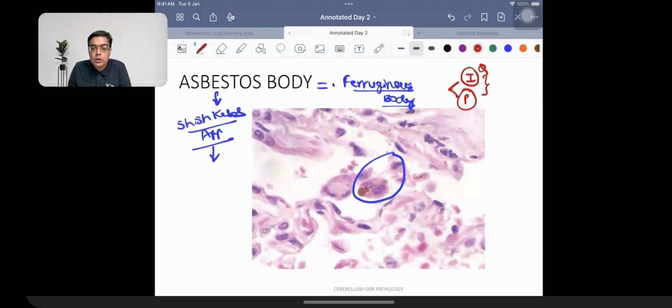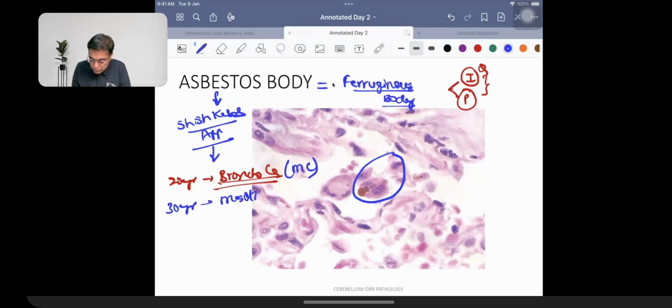When we are talking about asbestos, if a patient is going to be having an exposure of around 20 years, the patients are going to be having a development of bronchogenic carcinoma. Bronchogenic carcinoma. Therefore, bronchogenic carcinoma is relatively more common. But after 20 to 30 years of exposure, the patients are going to be having a development of mesothelioma. Right? Now, bronchogenic carcinoma can be seen because of other causes.